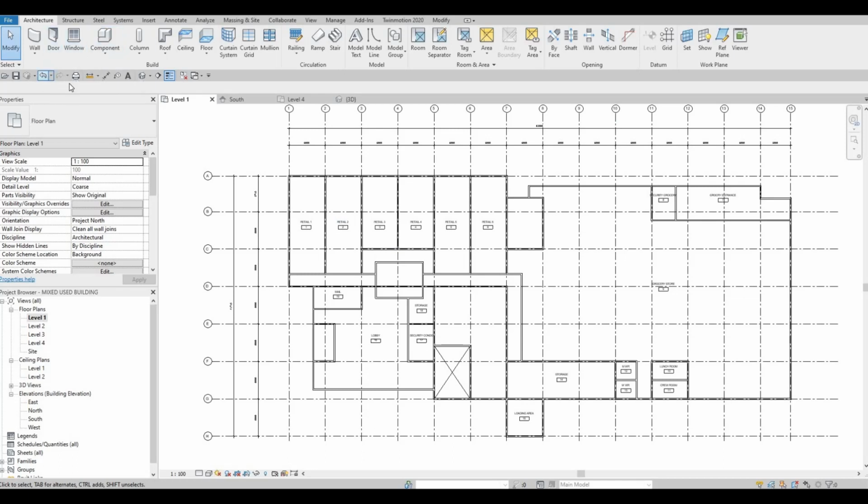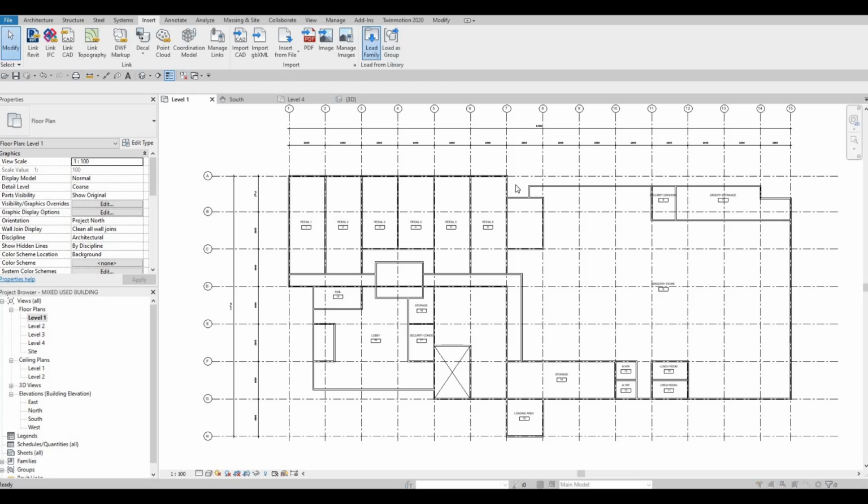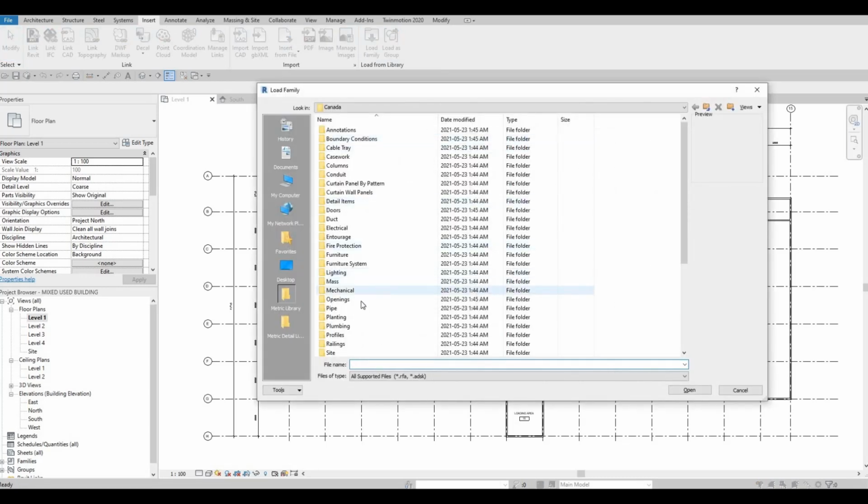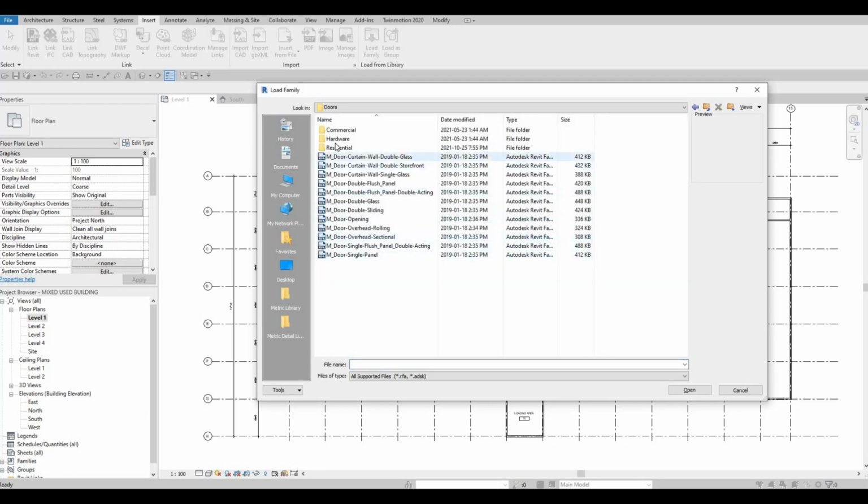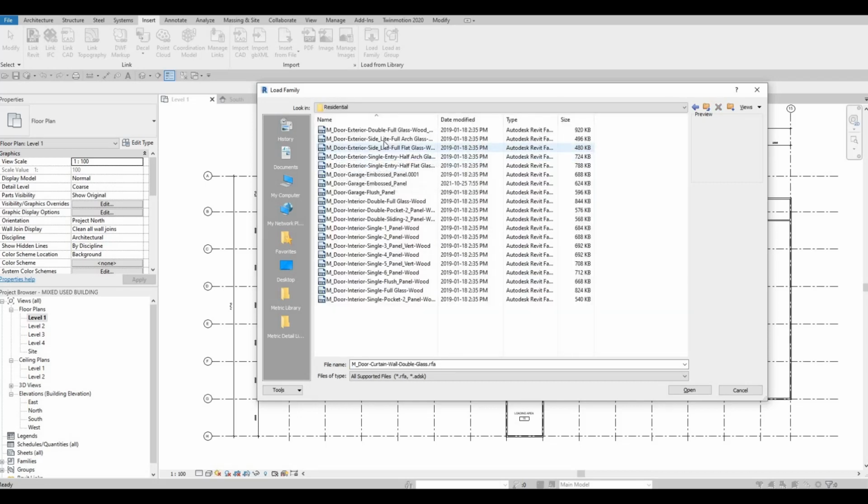So what we could do is insert some doors. Let's add in the door for the retail for now, and then let's stop after that. Actually, instead of the retail, let's add it from the inside.